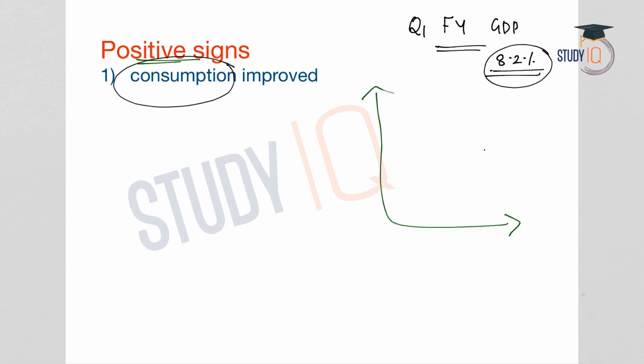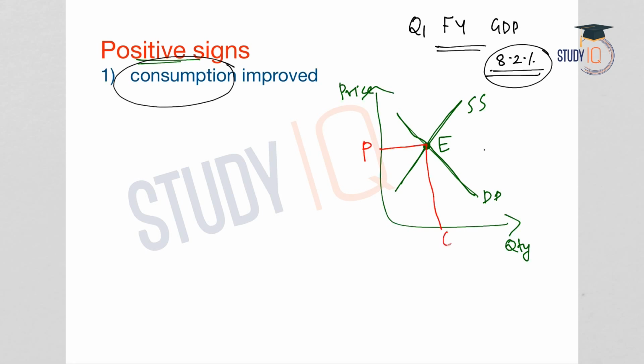Let us analyze. Let us take a demand curve DD with price P on the y-axis and quantity demanded Q on the x-axis. So here it is the DD or the demand curve. Let us also take a supply curve SS, and the point where the demand curve and supply curve meet is the equilibrium point. So here in this equilibrium point, we will see that price is P and quantity demanded is Q.